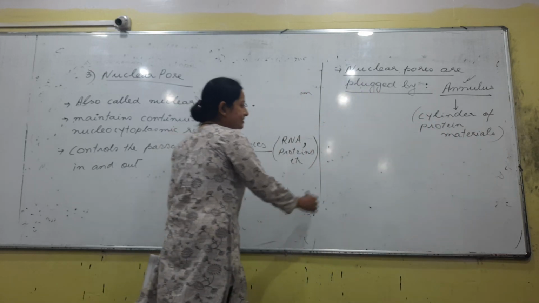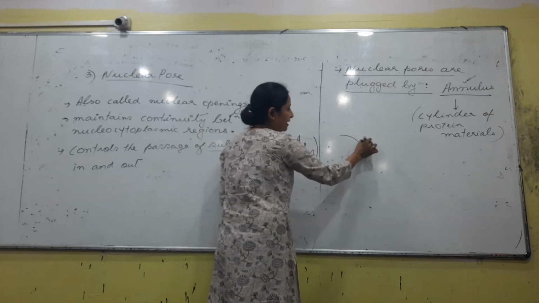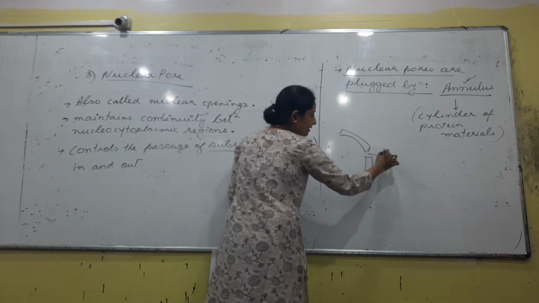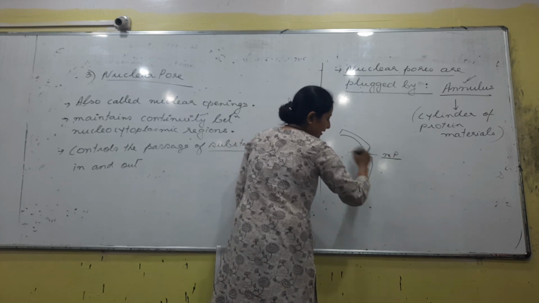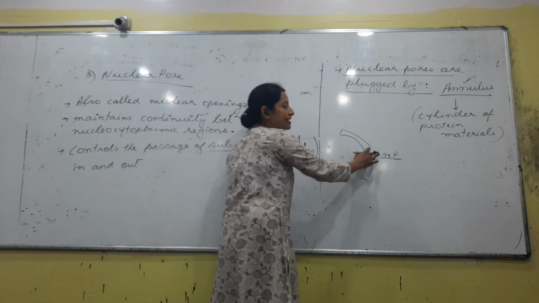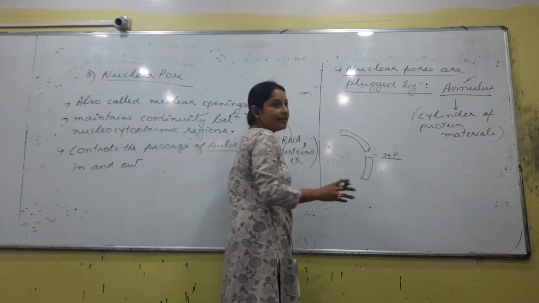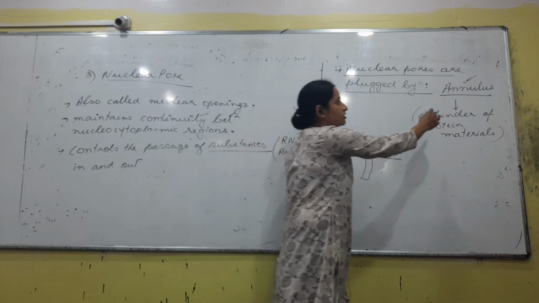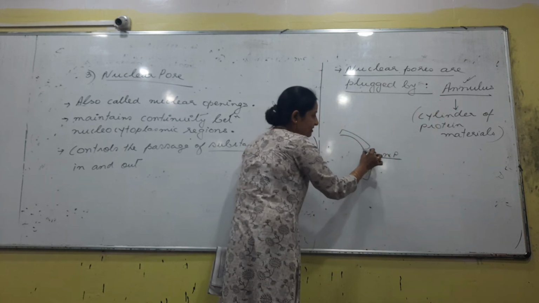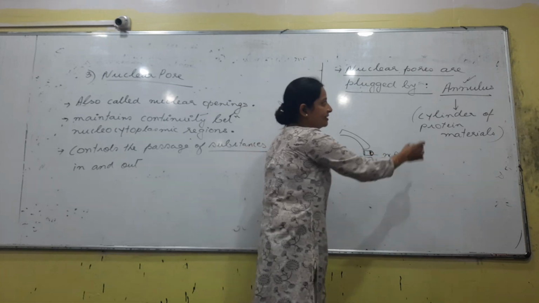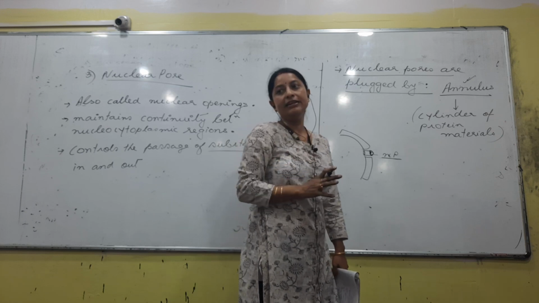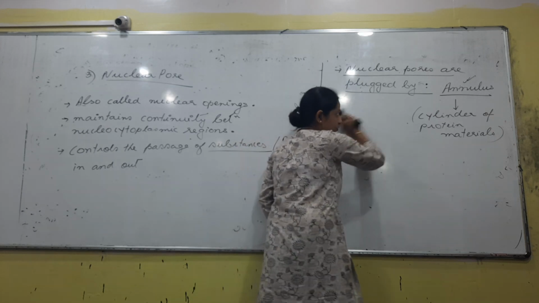Okay, talking about this diagram now, we have drawn the outer membrane and the inner membrane, no? And this area is called the nuclear pore. Now, as I said, this cannot be an empty space. There should be some structure that blocks it, and this is what is called the annulus. It is a protein cylinder. That protein cylinder is called the annulus, right? When needed, it will open up, or when not needed, it will remain closed, right? We'll draw this.